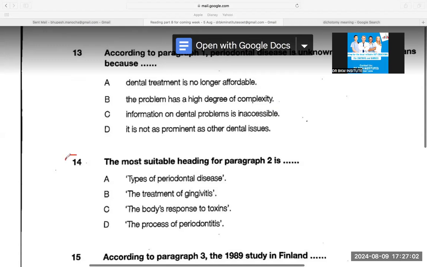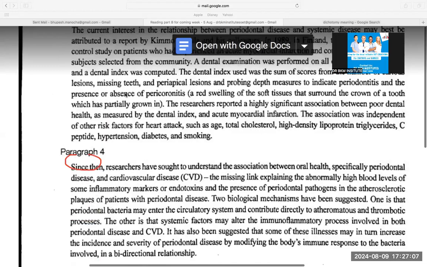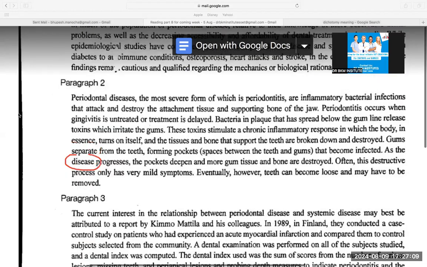Question 14: the most suitable heading. Trust me, when I solved this question, I did not do anything. I just read the first line and the last line. Periodontal disease, most severe form is periodontitis. It is an inflammatory bacterial infection that destroys the attachment tissue and supporting bone of the jaw.